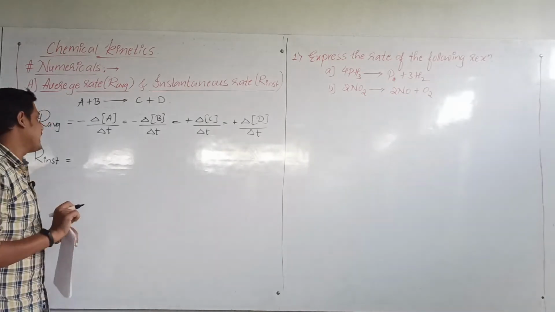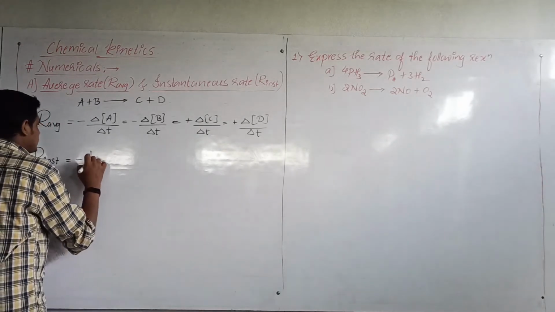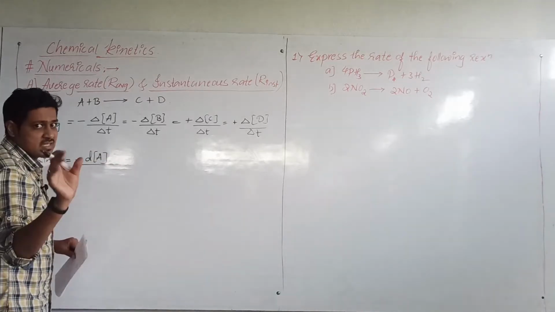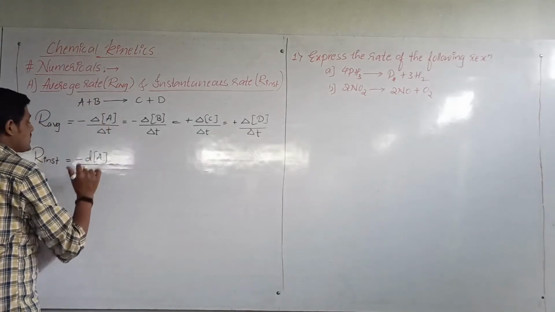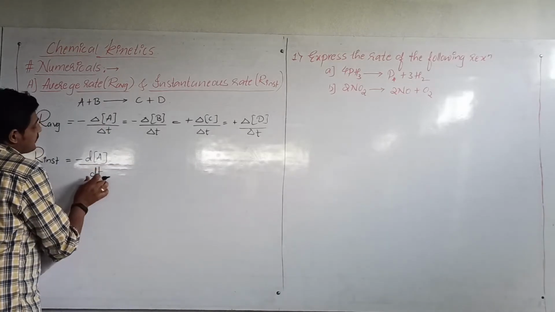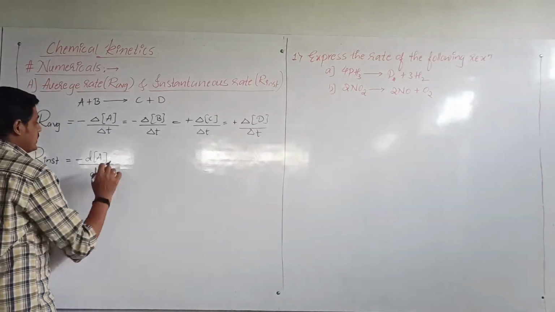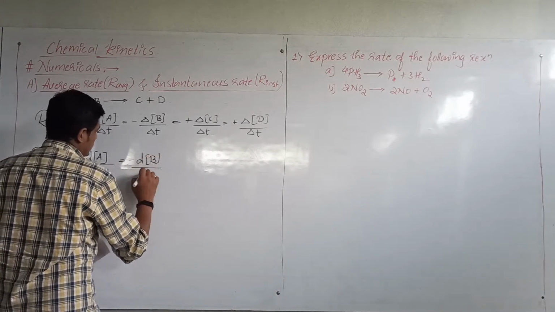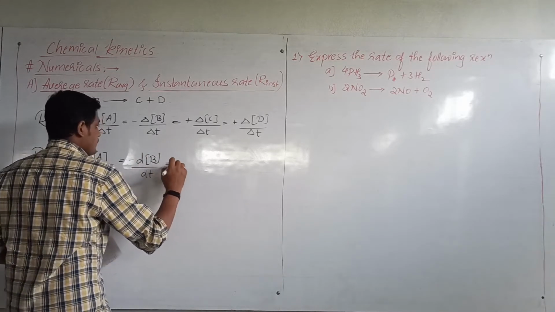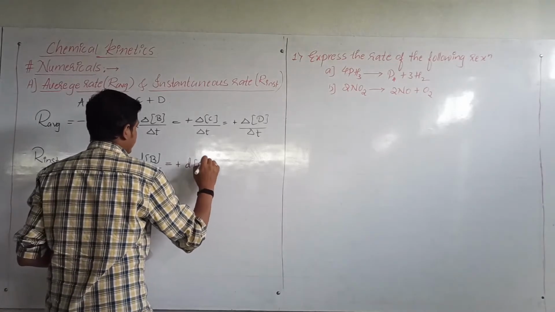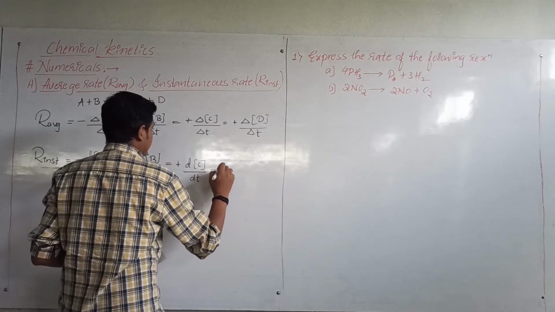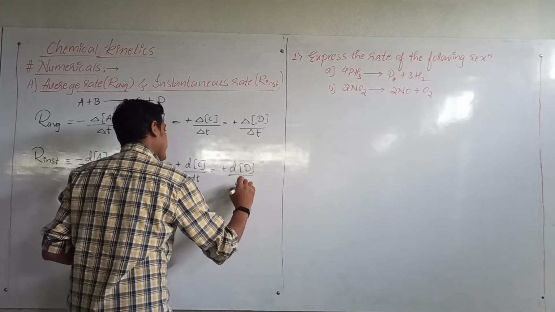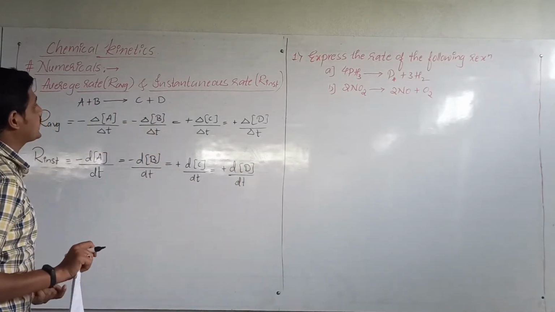Therefore we express it as minus d, which refers to an infinitesimally small change in the concentration in a very small interval, dt, is equal to minus dA by dt, equal to plus dB by dt. Okay, so this is how we express the rate of a reaction.